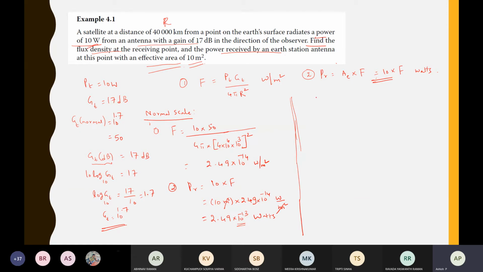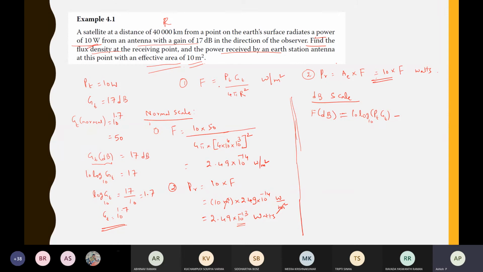Now in the dB scale, what you are supposed to do: F in dB. So F in dB is 10 log 10 of PT into GT by 4 pi R square.